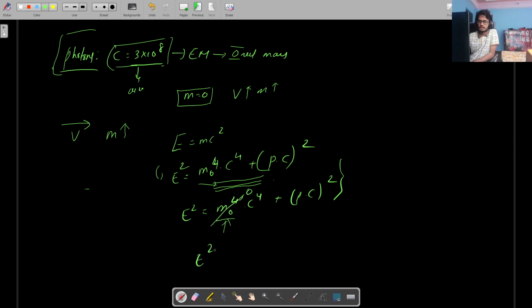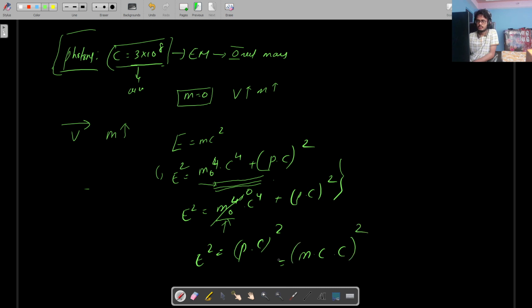So E square will be equal to P C whole square. What is P? Momentum. Momentum is what? Mass times velocity. Yeah, mass into C whole square. So now E square will be equal to M square into C to the power 4.